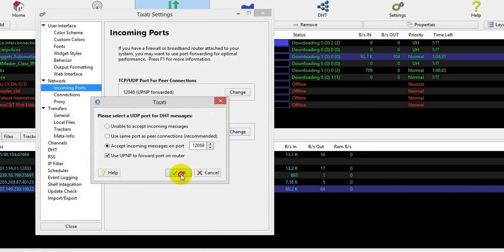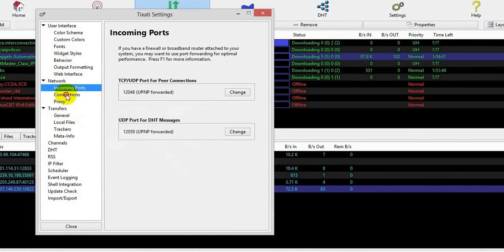Okay, you can change it and exit Tixati, then restart Tixati. It will accept the new configuration.